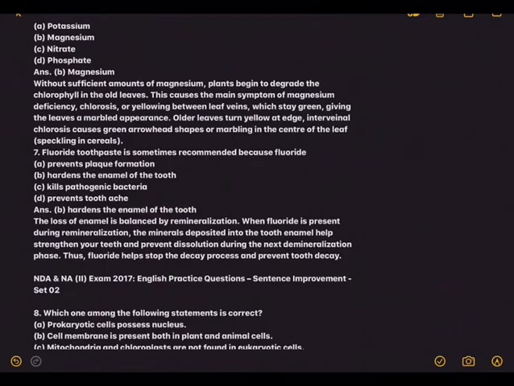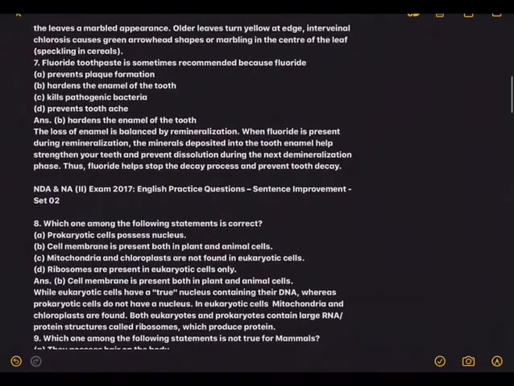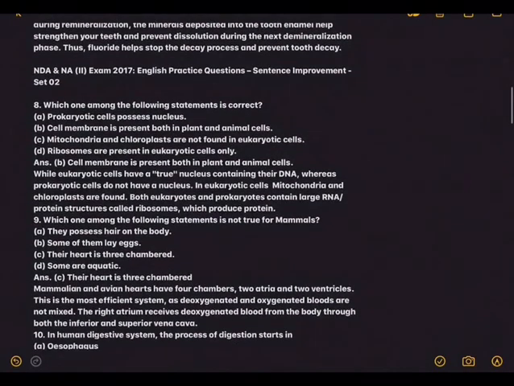The loss of enamel is balanced by remineralization. When fluoride is present during remineralization, the minerals deposited into the tooth enamel help strengthen our teeth and prevent dissolution during the next demineralization phase. Thus, fluoride helps stop the decay process and prevent tooth decay.